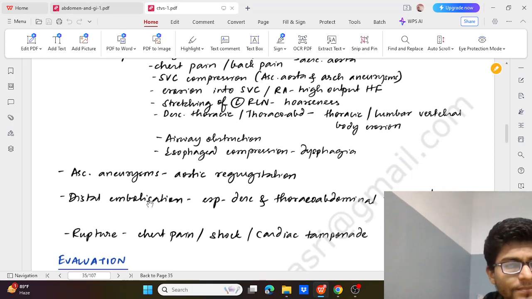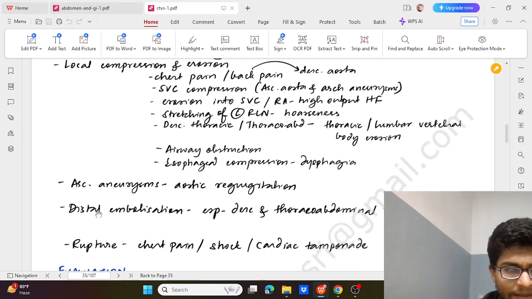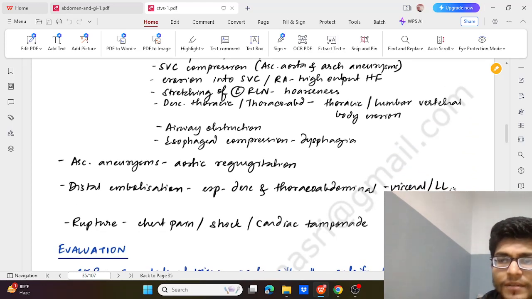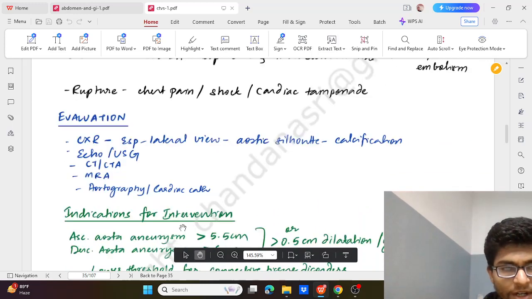An ascending aneurysm can cause aortic regurgitation, then distal embolization causing visceral or lower limb embolism, and rupture causing chest pain, shock, and cardiac tamponade.